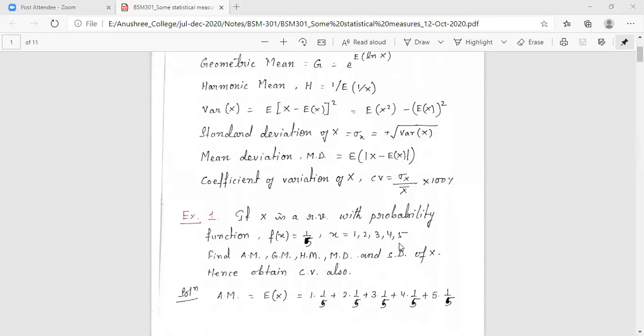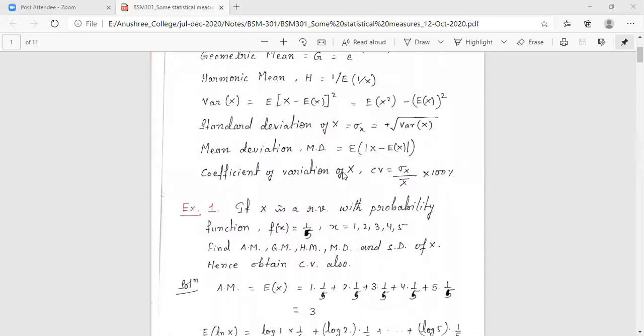Next is the expression for coefficient of variation for the random variable capital X. It is denoted as CV, and it will be evaluated as sigma X divided by X bar into 100 percent. Coefficient of variation will be there in percentage, so it is multiplied by 100.